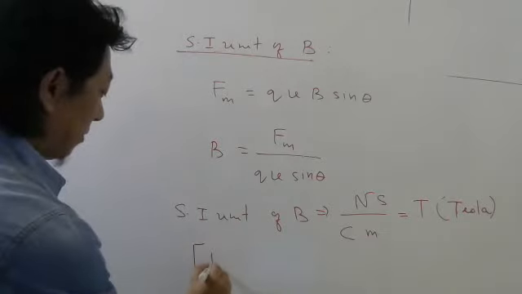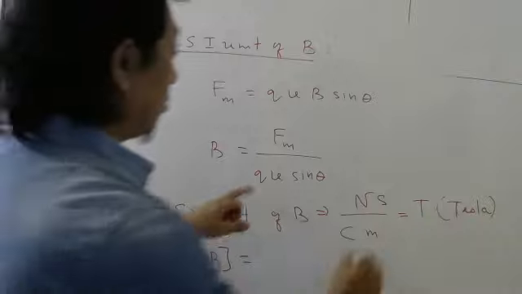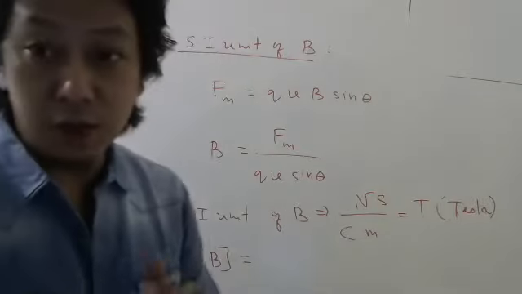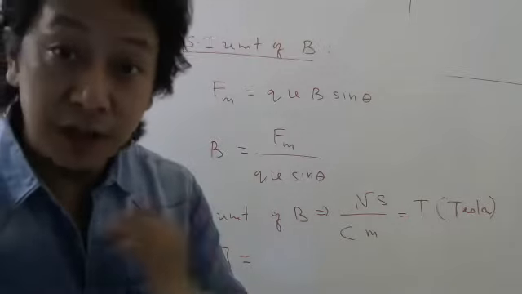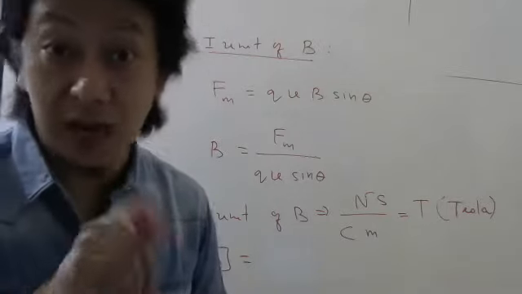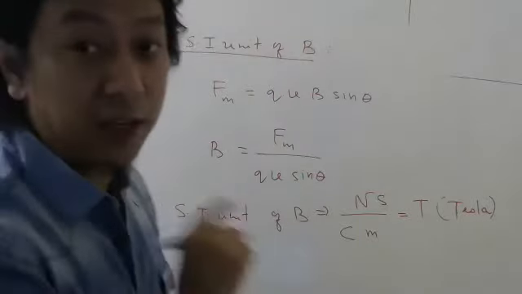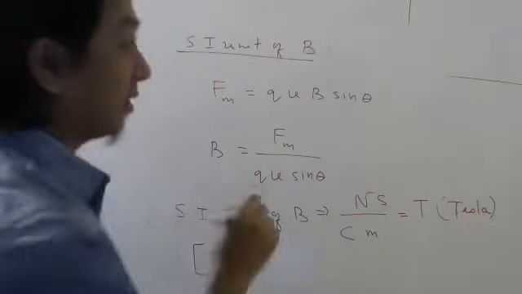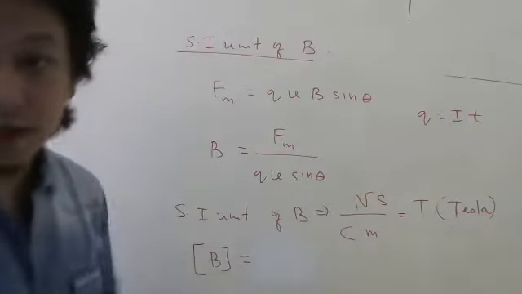Dimension, those who want dimension, look carefully now. For dimension, you need to first decide whether you will write in terms of charge or in terms of current. Now in MCQs, they may ask in terms of charge also, so you have to be careful. Usually they will ask in terms of current. Then you know that charge is current into time, current is charge by time.